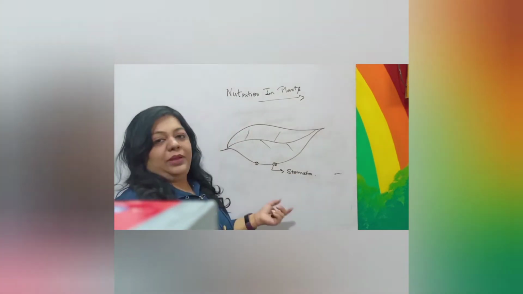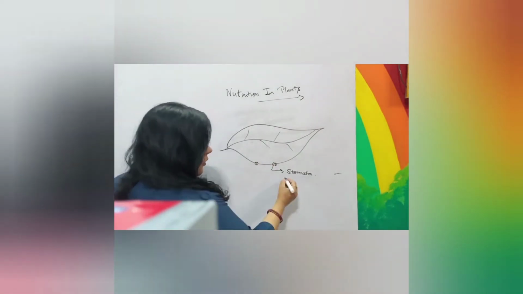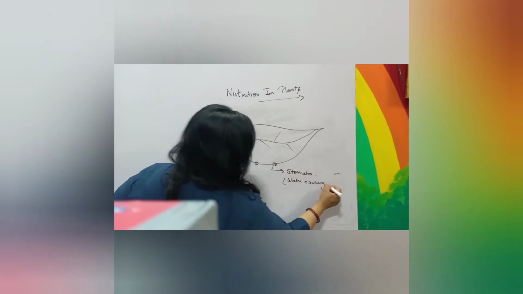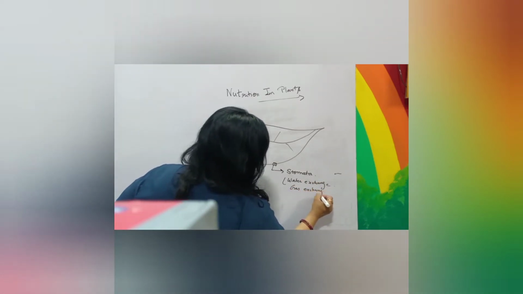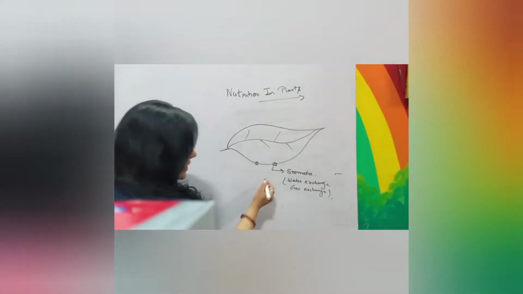The tiny openings present on the surface of the leaf for water exchange and for gaseous exchange are known as stomata. You can see the structure here.